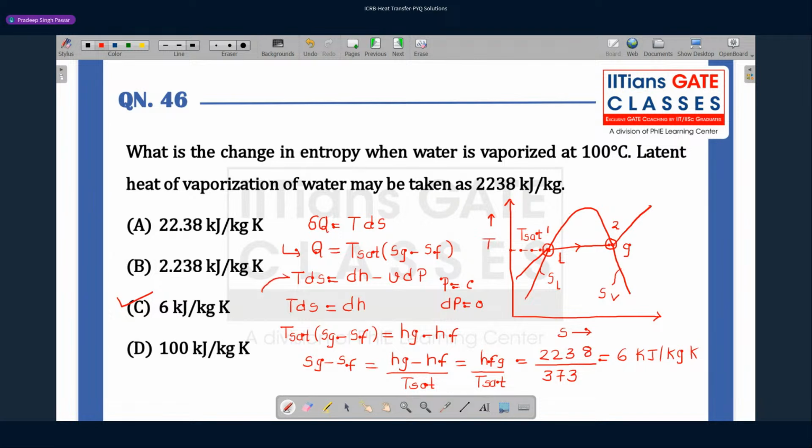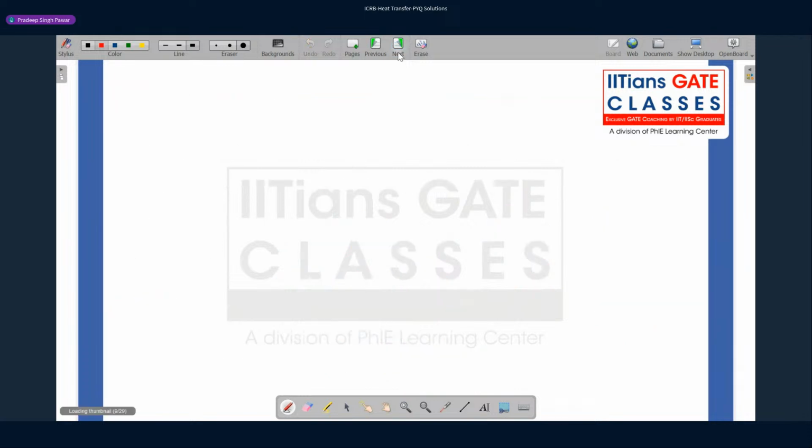And since the phase change is a constant pressure process, just integrate the equation between the two states to find out the change of state. You will get this answer. So the answer is C, 6 kilojoule per kg Kelvin. Let's move to the next problem.